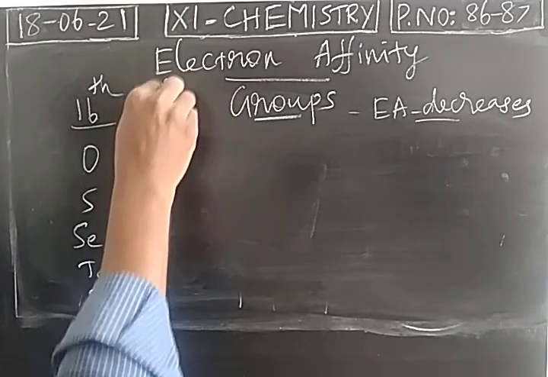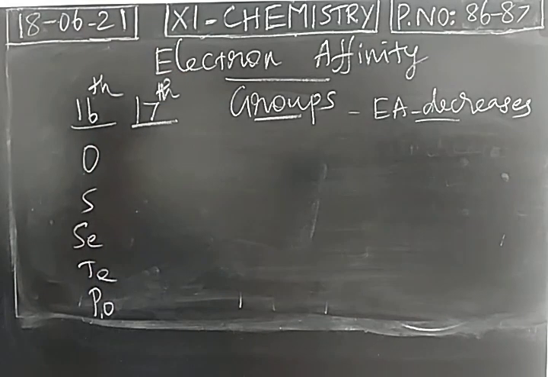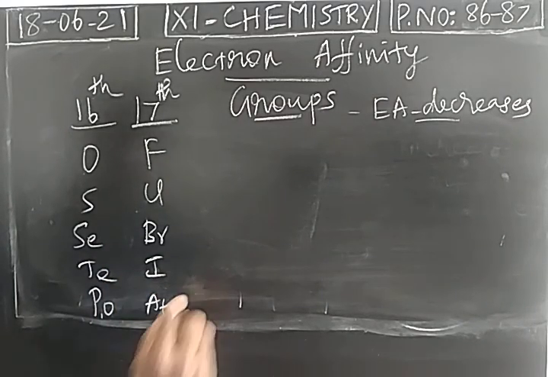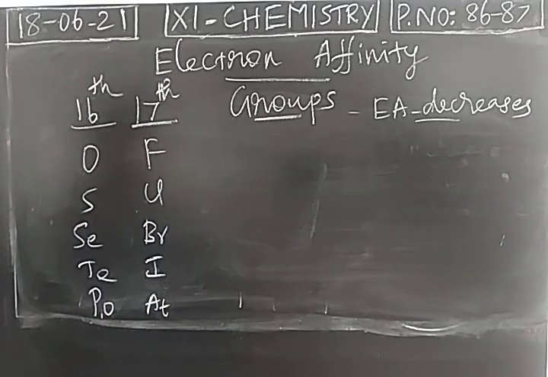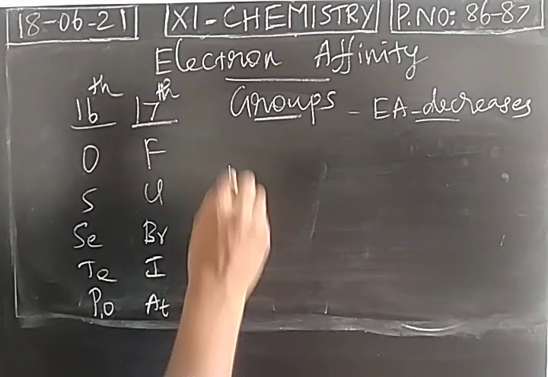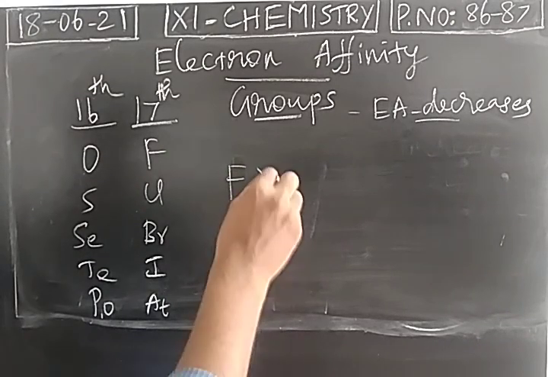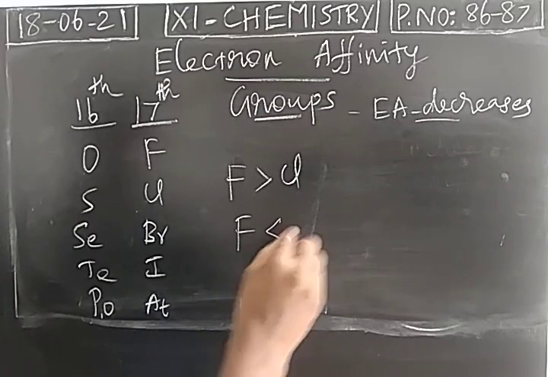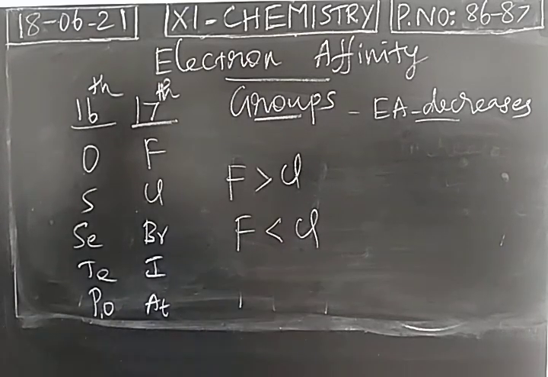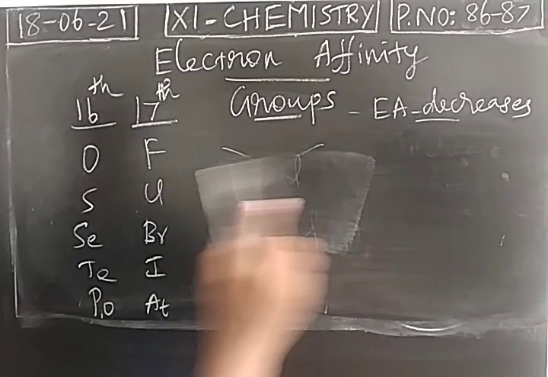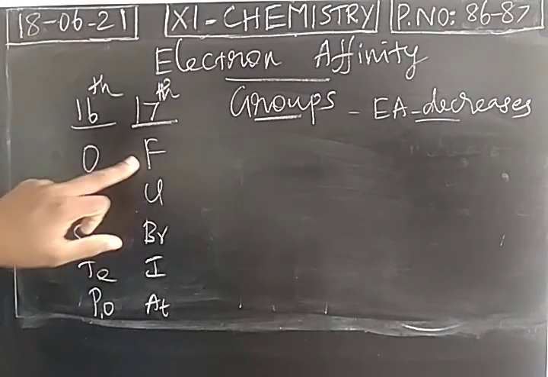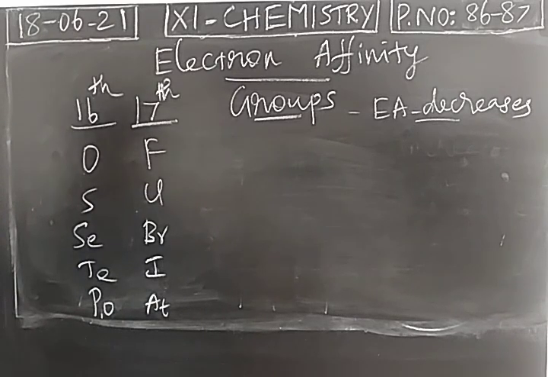And you take the 17th group elements, halogens: fluorine, chlorine, bromine, iodine, astatine. Top to bottom in a group, electron affinity has to decrease. So we expect fluorine has more electron affinity than chlorine. But the actual trend is chlorine has more electron affinity than fluorine. So the main reason is the compact structure of the first member. When you take the first member of each group, its size is very, very small.